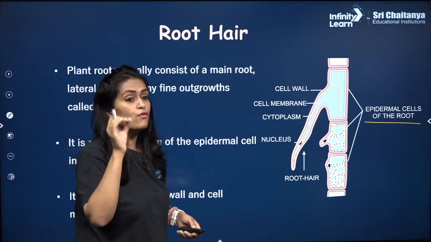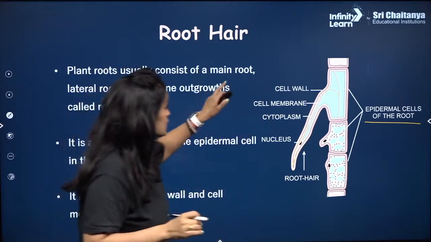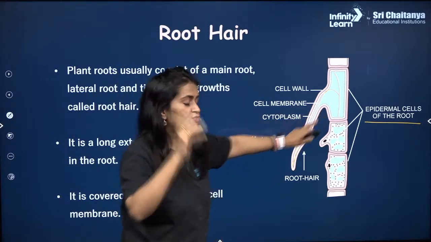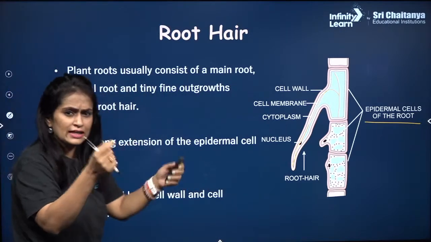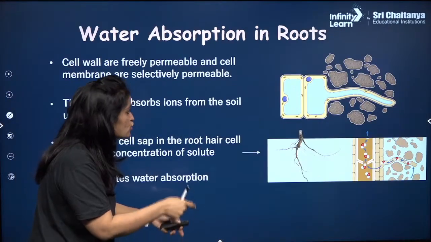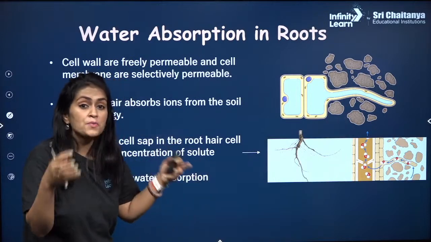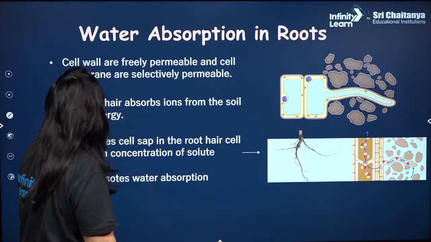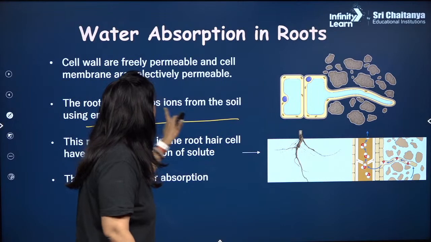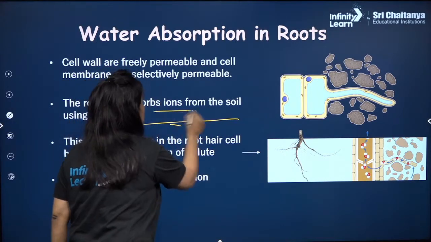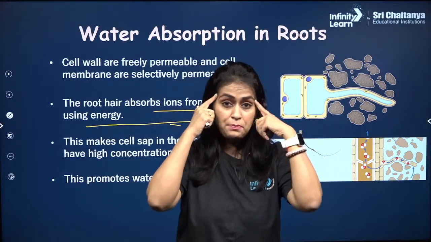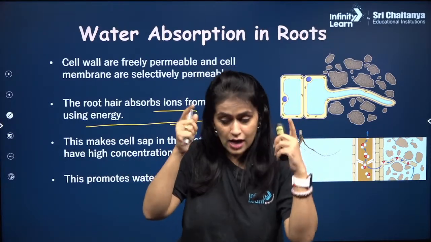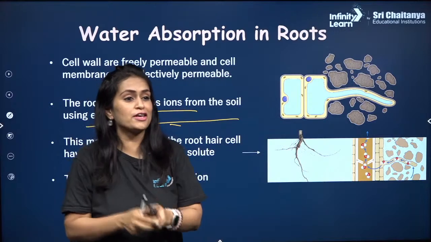So what is root hair? Modification of epidermal cell. Now what does it do? It is very thin and fine, so it goes into the soil and absorbs the minerals. Right? It absorbs the ions inside it. Now again I'm going to take you back to the grade 9 concept. Hyper concentration. I need hyper concentration over here now.